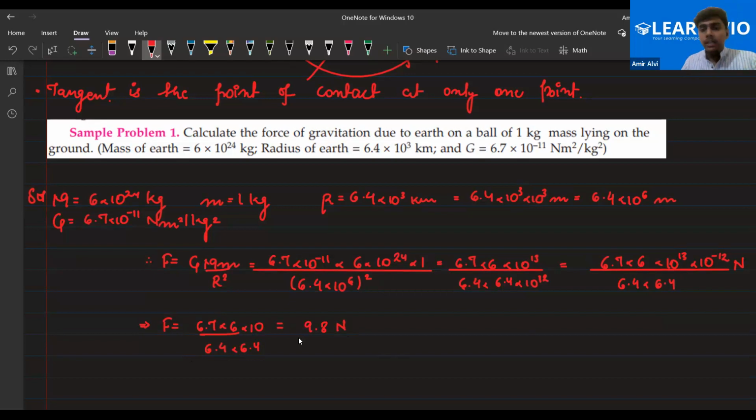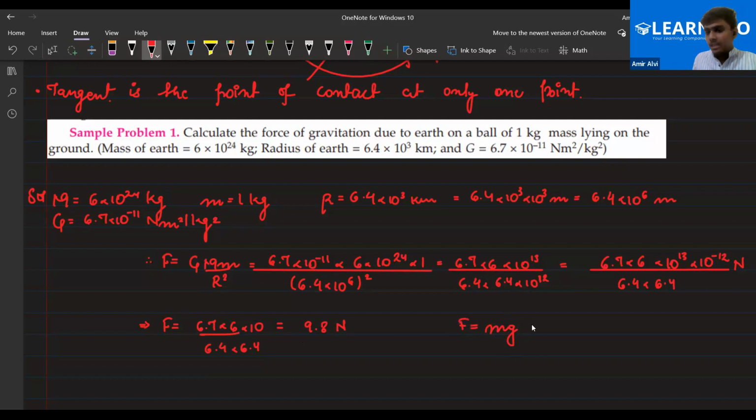So it means that the earth exerts a force of 9.8 Newton on a body lying on the floor of mass 1 kg. You can also understand this using the formula force is equal to mass into acceleration. Acceleration due to earth is gravity.